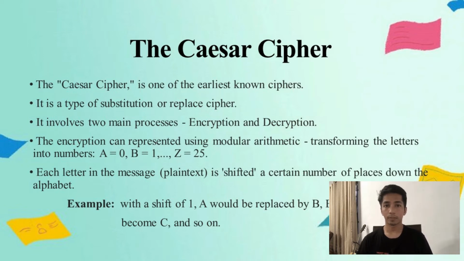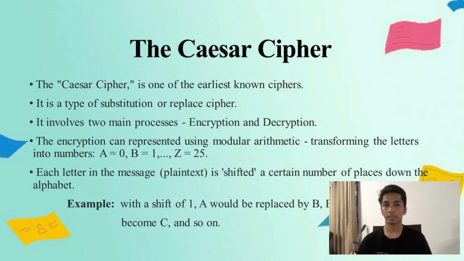Encryption is the process of translating the plain text into something that appears to be random and meaningless, or the ciphertext. And decryption is the process of converting the ciphertext back to the plain text. The ciphertext is what the enemy or hacker would see instead of the true or actual message.